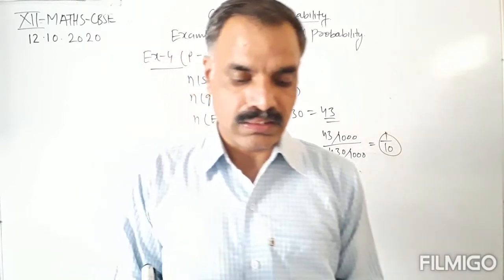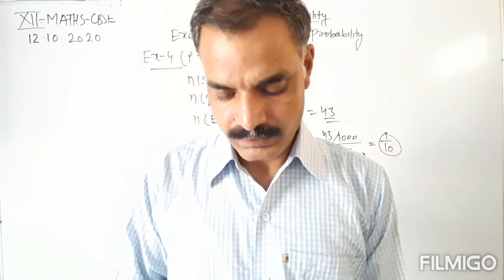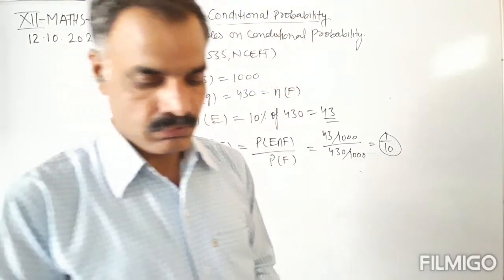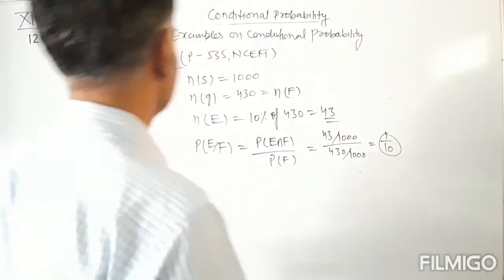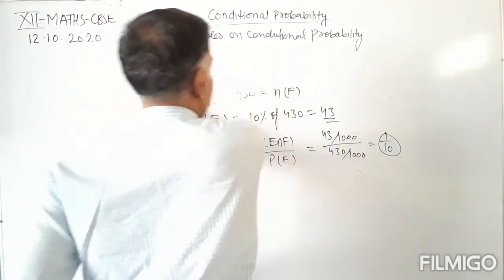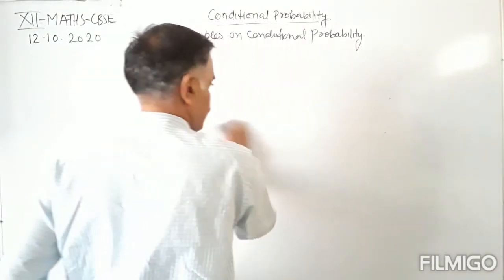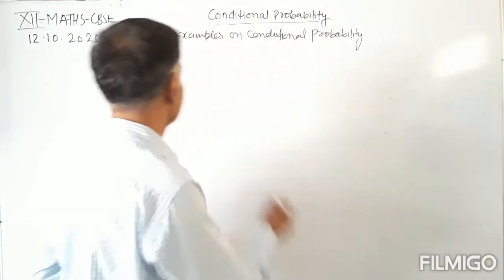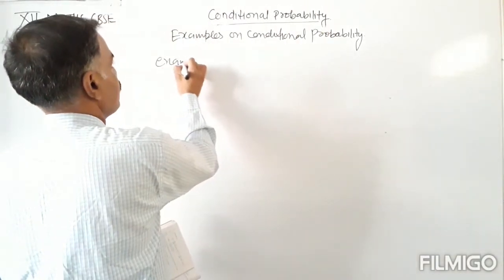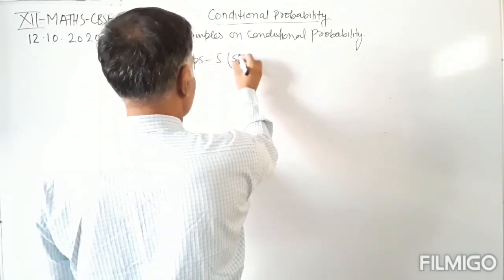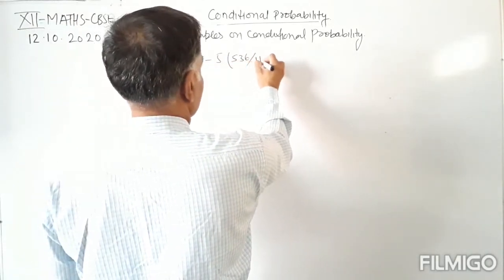Now let us take example number 5. Page number 536 NCERT.